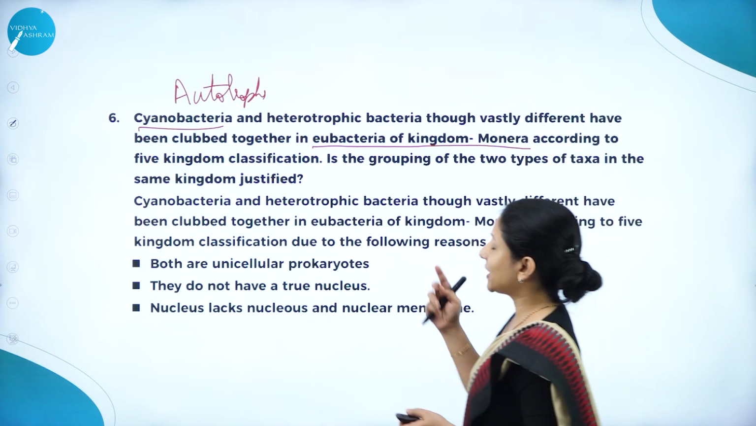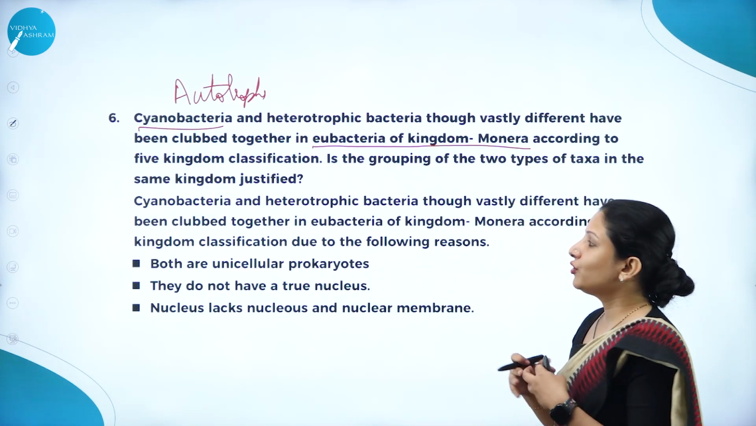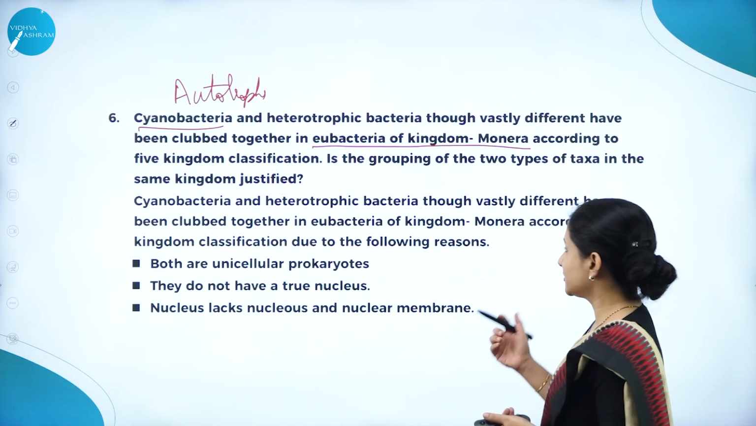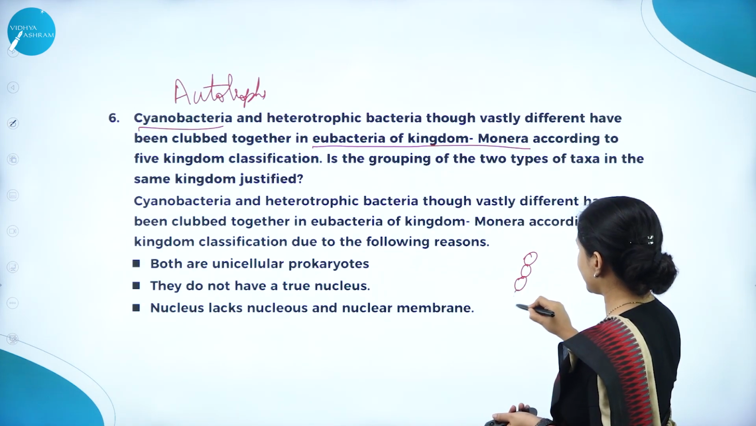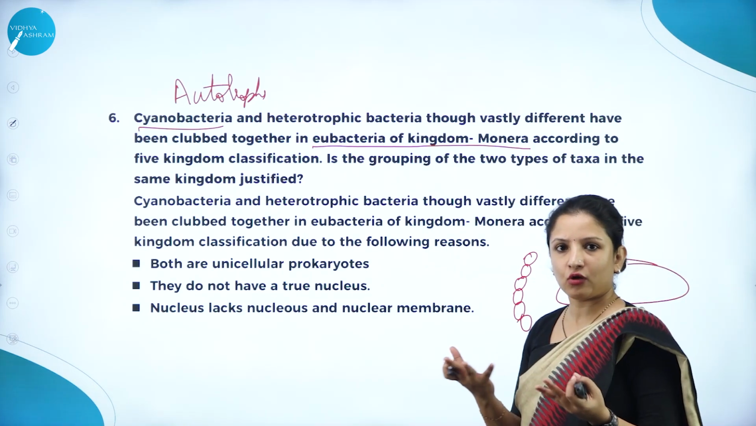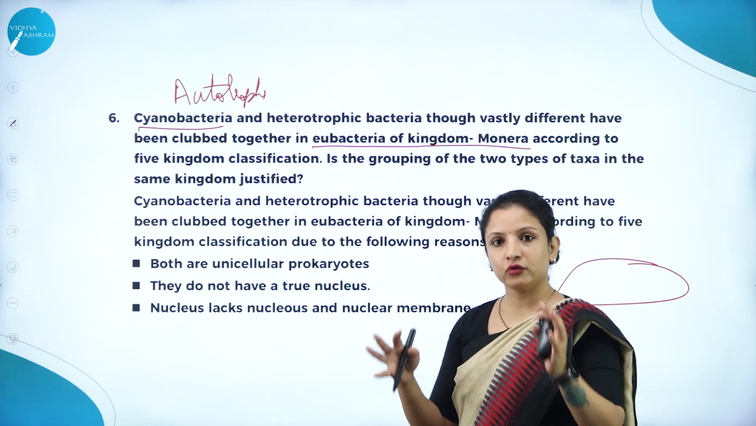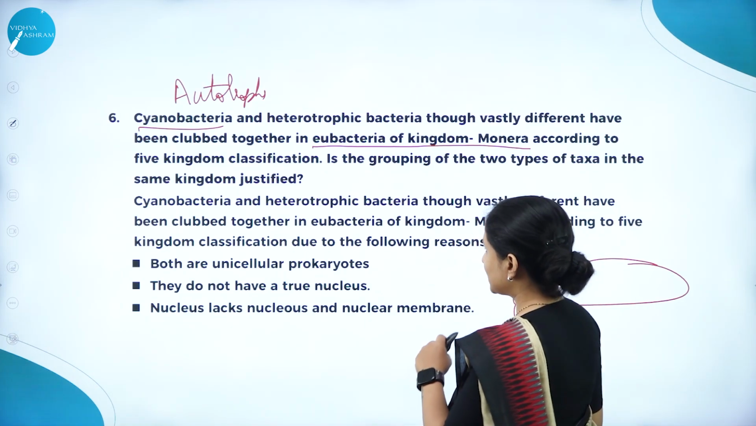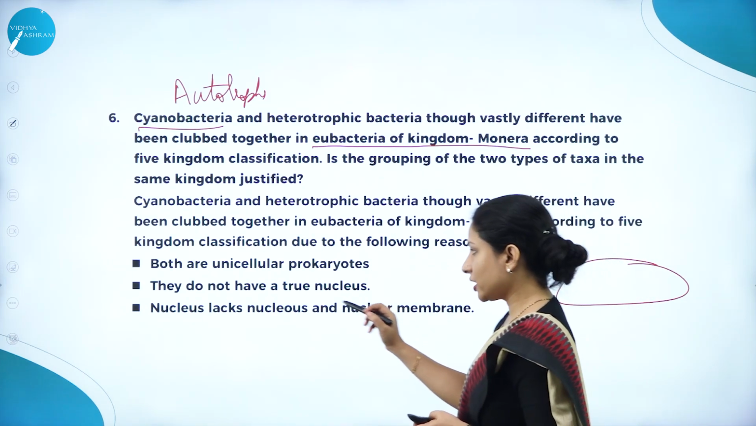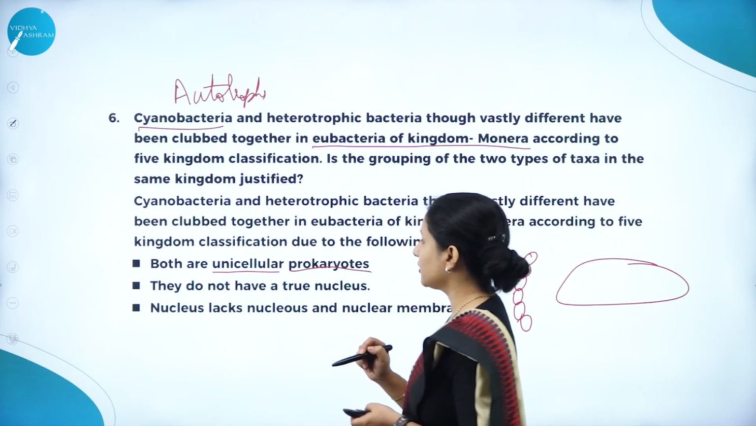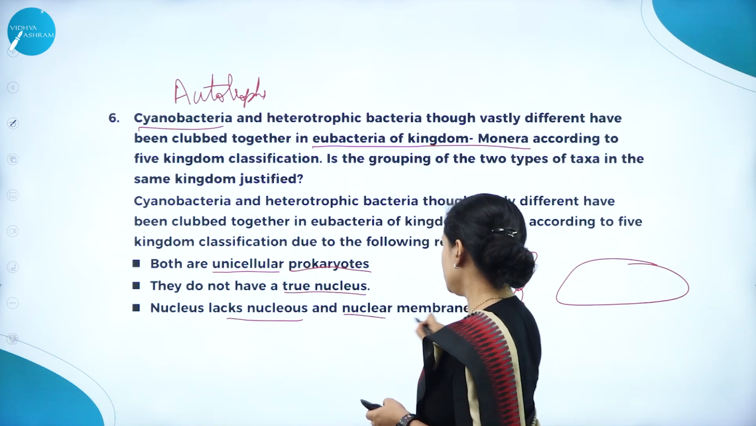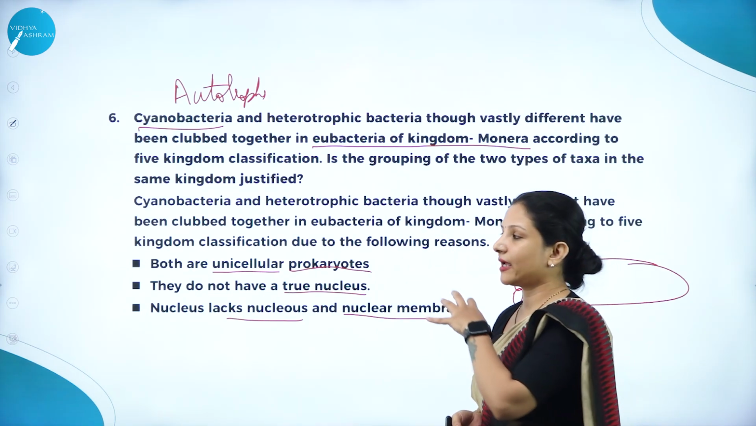So the answer here: cyanobacteria and heterotrophic bacteria, though vastly different. If you look at them, they are very different, because cyanobacteria usually appear like chain-like structures, and the other bacteria are normal, rod shaped, cocci shaped, and so on. Their mode of nutrition, everything is entirely different. But still, they have been put under the same kingdom for the following reason: both are unicellular and prokaryotic, they do not have a true nucleus, and the nucleus lacks a nucleolus and a nuclear membrane. This is the only reason why they have put it.